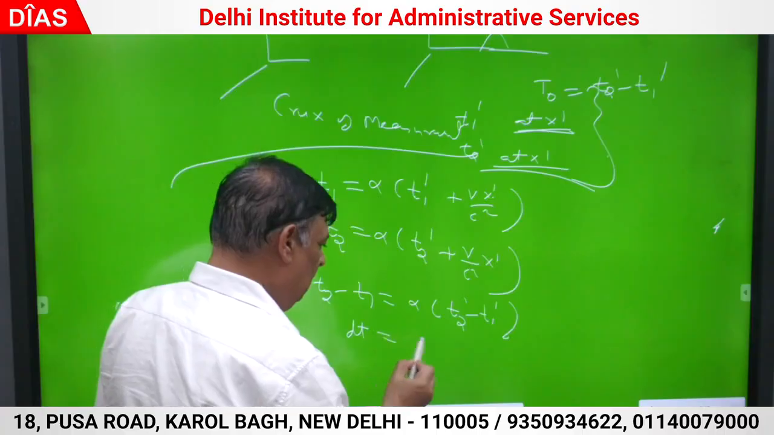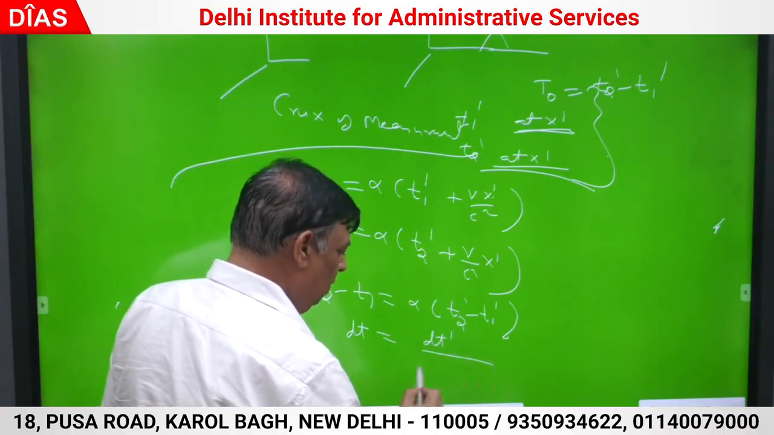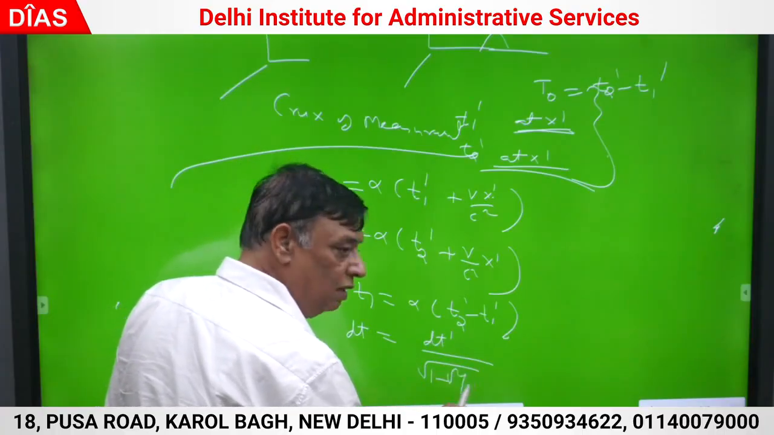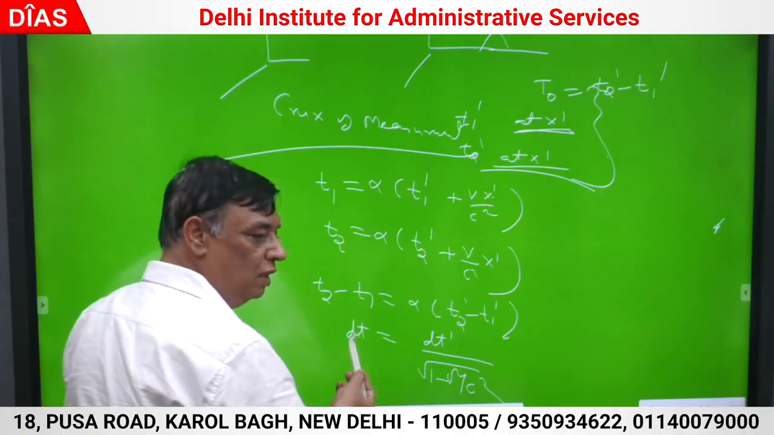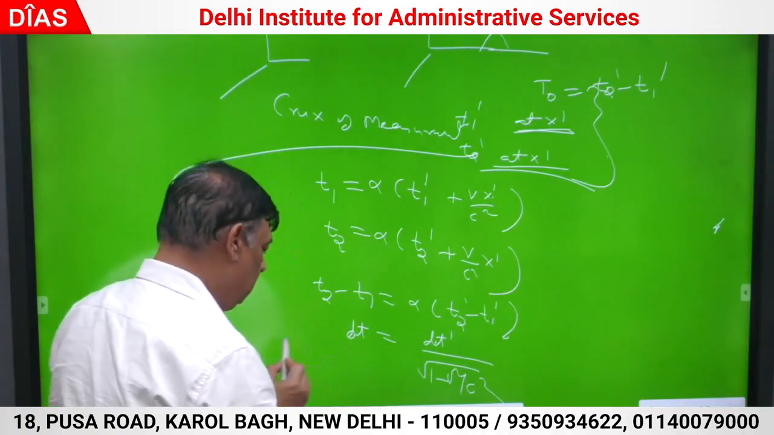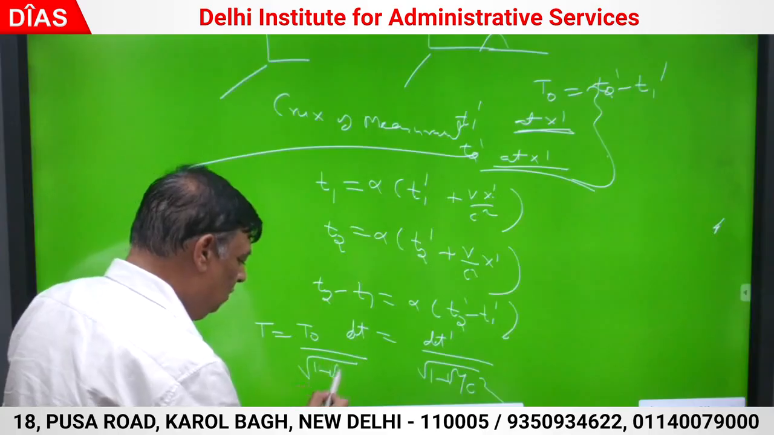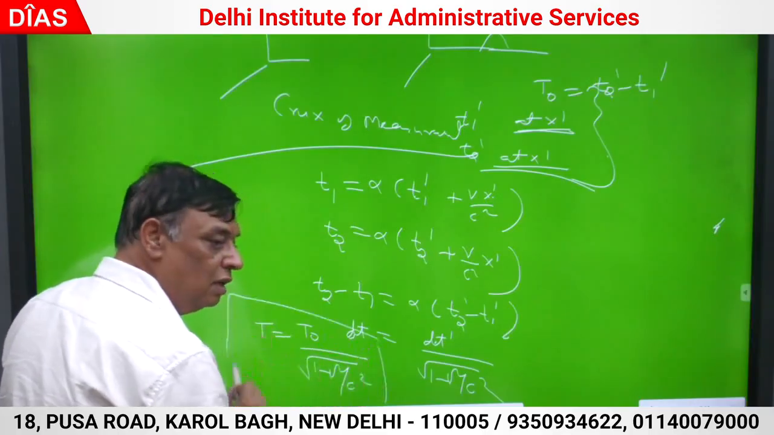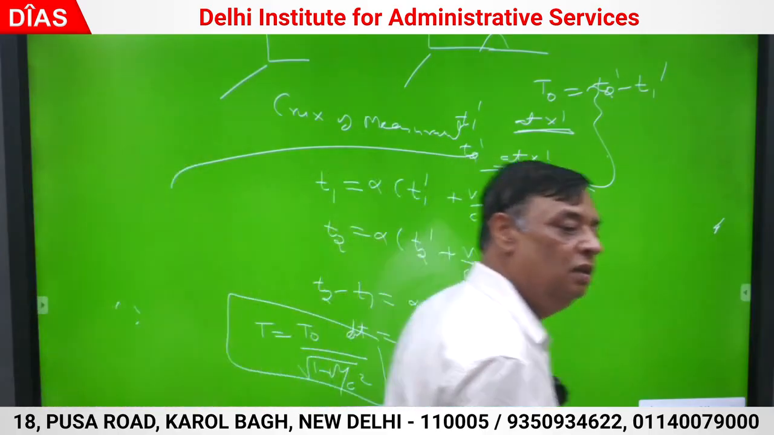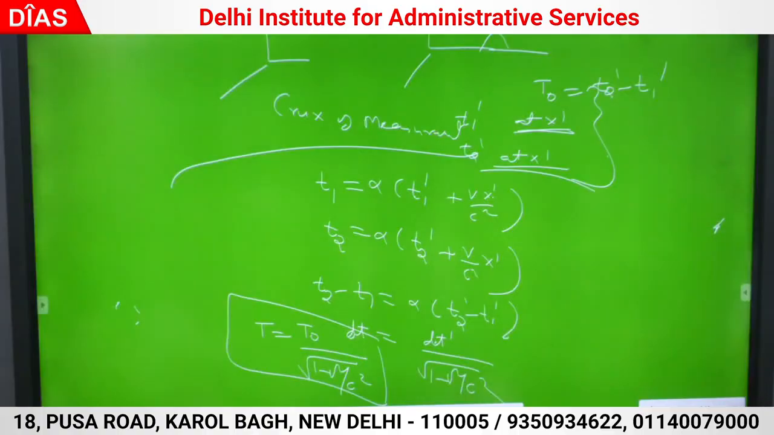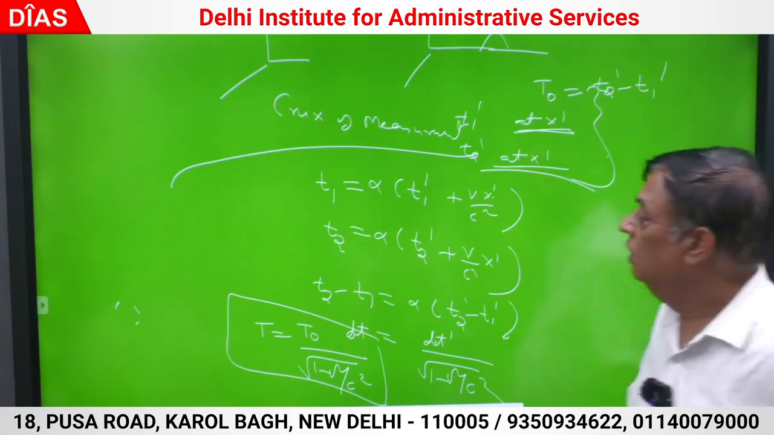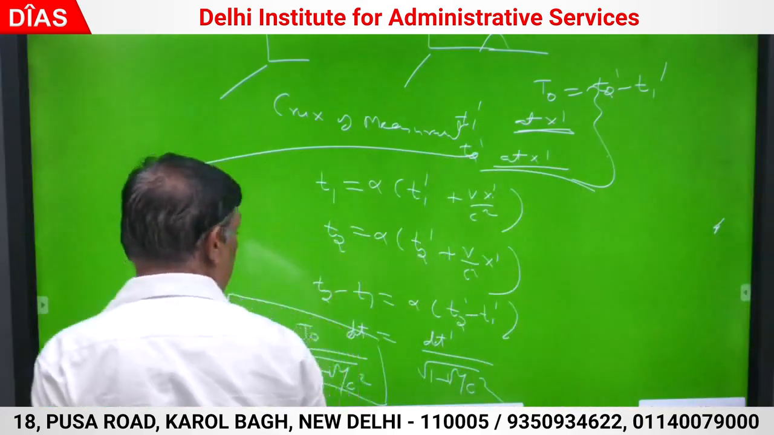T2 minus T1 is alpha times (T2 dash minus T1 dash). So dt is dt dash upon root 1 minus v square by c square. The moving time is dt, and the proper time is t naught, divided by root 1 minus v square by c square. That is how time dilation is understood. Understood? The twins paradox is also clear. That is how they are proved.